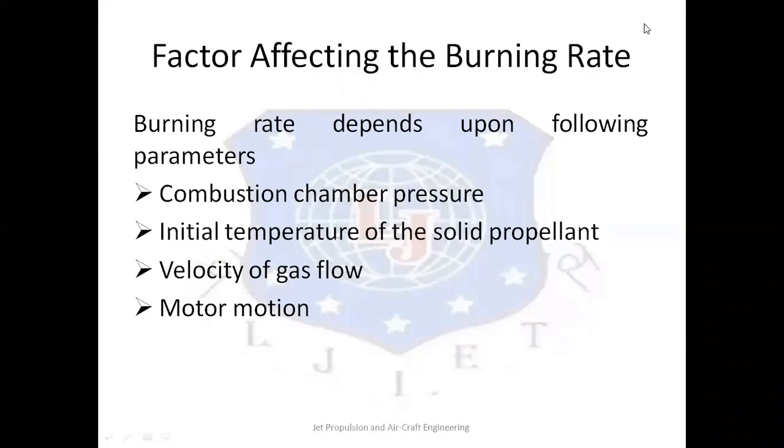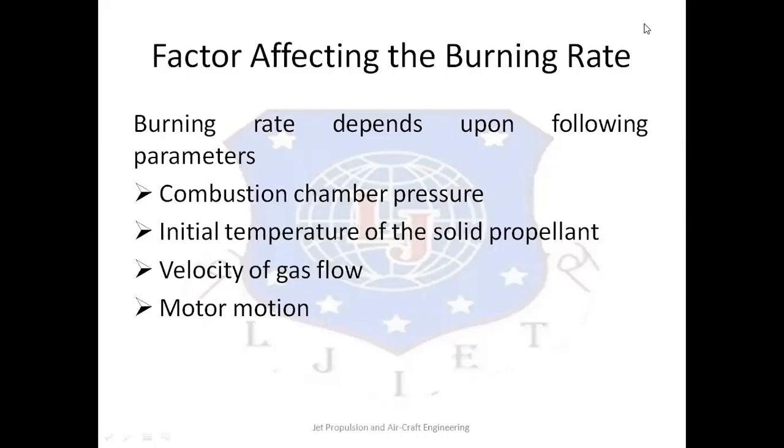Now, let's move forward and go through the various factors that affect the burning rate. The burning rate of the solid rocket propellant is one of the most important factors that affect the overall performance of the rocket engine, and therefore we need to understand what the various factors are that influence the burning rate of the rocket engine. So here we have mentioned the four different factors that greatly affect the burning rate.